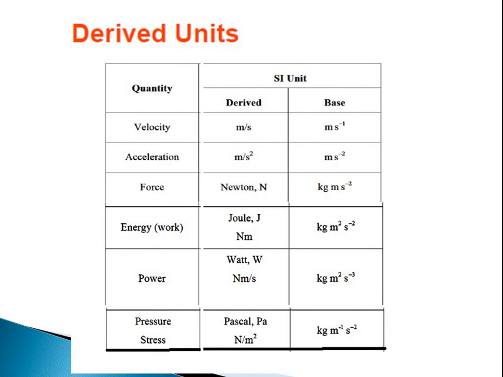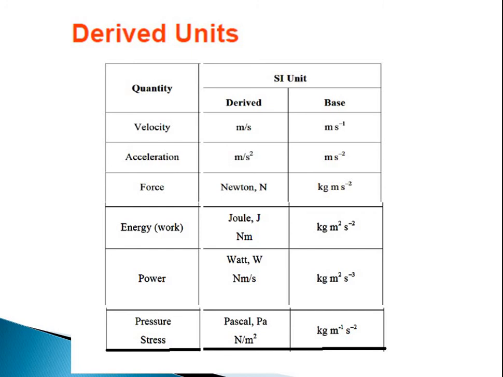So these are the derived units. Velocity is meter per second. Acceleration is meter per second square. Force is Newton, which is expressed in kg meter per second square. Energy is expressed in joule, which is kg meter square per second square.